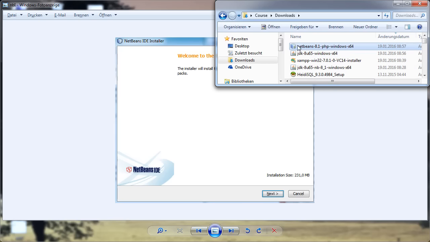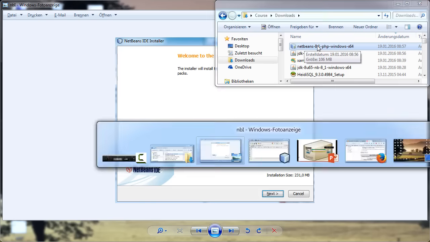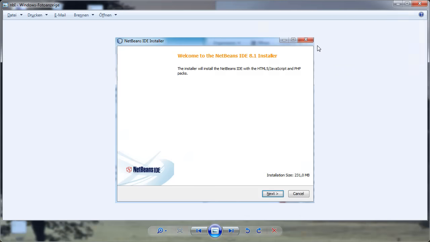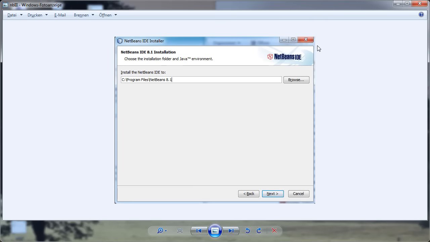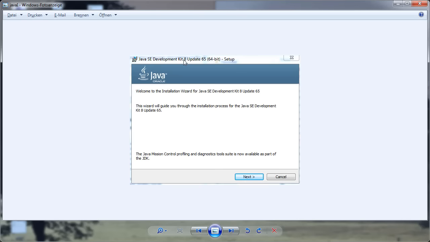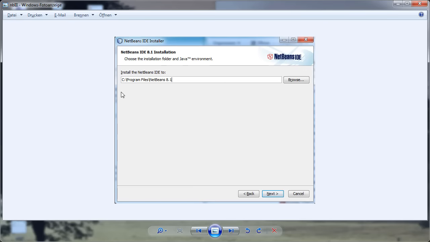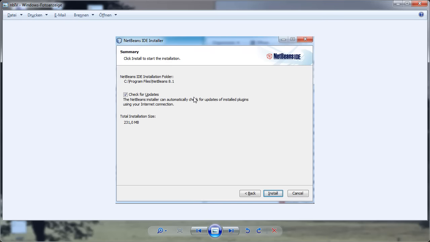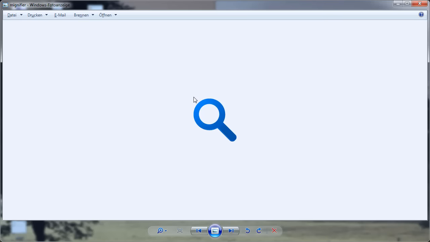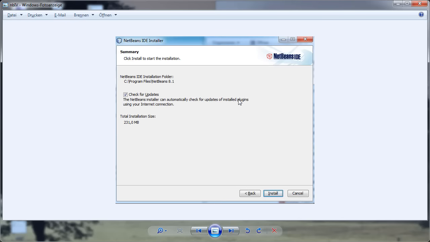Then NetBeans, now our actual software which we need, in which we write the code. So this one comes up as soon as we double click: next, accept the terms, next, and then where it shall install to. Sometimes there is another field where it asks, where is Java? And there we need to say, hey, our Java we have installed right here. But usually it detects it automatically, so we will not find another field here, just in case I'm mentioning. Otherwise, next, all fine. Whether we want to check for updates automatically, and this is it.